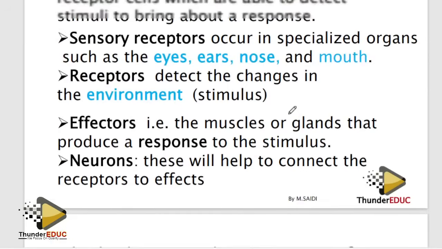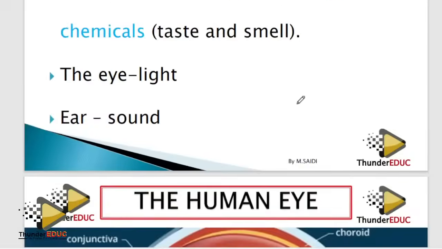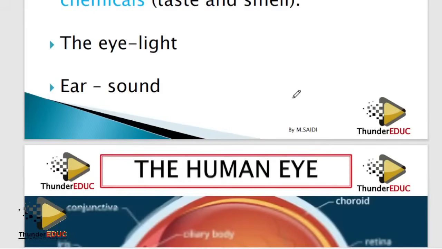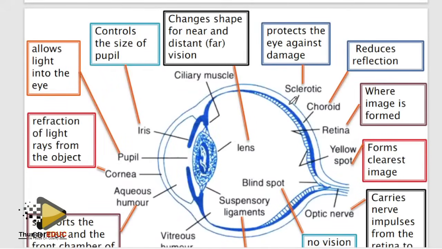Done. Then let's go to the receptors, eye and ear. Here is a simple thing. Eye, ear is a simple thing, guys. What do we talk about here? Function part, function part, function part.